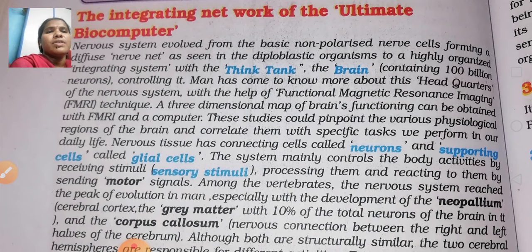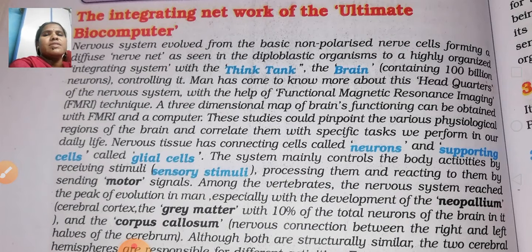Not only receiving, it also processes them and reacts to them by sending motor signals. When it receives signals from a particular part, it goes to processing, and after that it reacts to them by sending motor signals from the brain to the body parts.